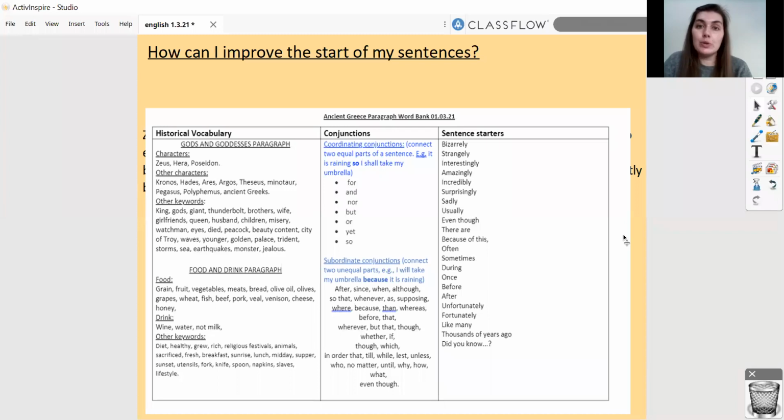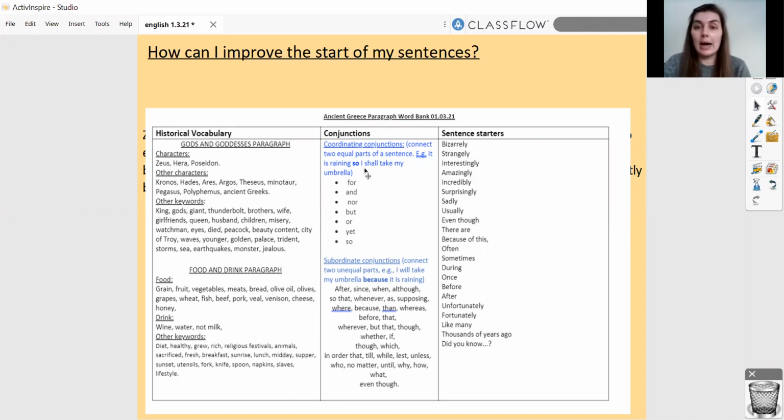Now that you have turned your notes into full sentences to create a paragraph, we are going to think about improving the start of our sentences. Now on the screen here, I have a word bank that we have created for you. And today we are going to use this last column labelled sentence starters. And these have words in that you could use to improve the start of your sentences.